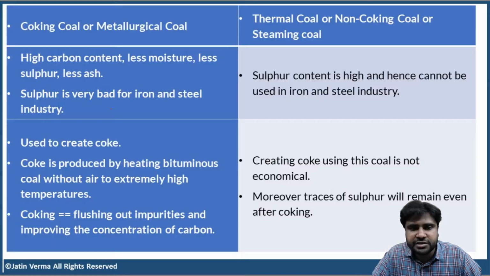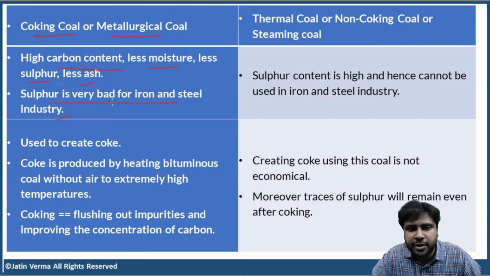Now, let me just describe the differences between coking coal and non-coking coal. So this is very, very important, guys. Coking coal or metallurgical coal has high carbon content, less moisture, less sulfur, less ash. Sulfur is very bad for iron and steel industry because sulfur leads to corrosion. Okay.